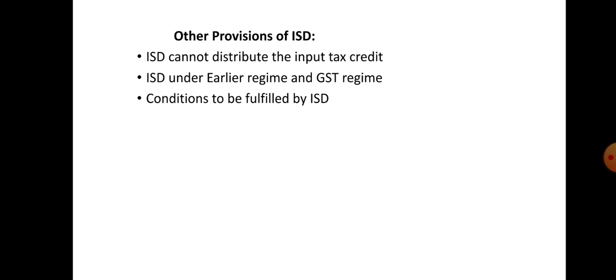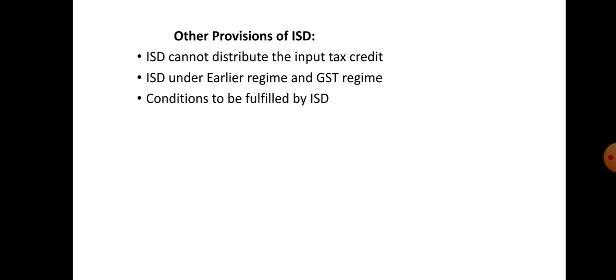And next is on to whom it is to be distributed. Under the earlier regime, to its units and to outsourced manufacturers, but under the GST regime to suppliers having the same PAN, that is, credit cannot be distributed to outsourced manufacturers or any service providers. Thus, looking into the highlights of the differences between the two regimes, distribution of credit is restricted to offices having the same PAN.